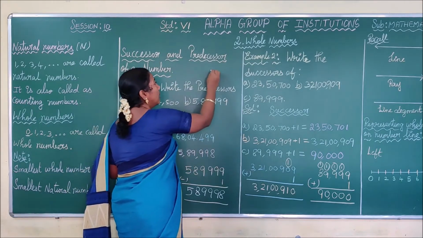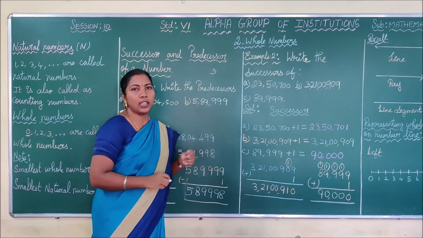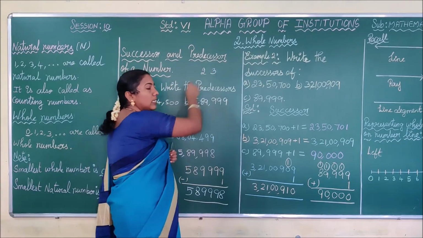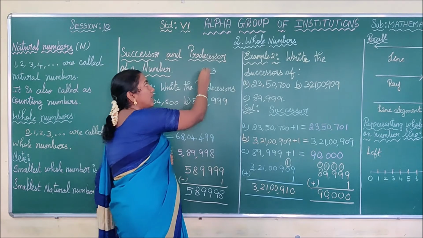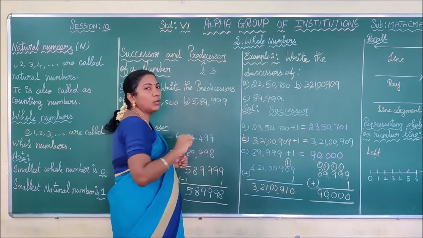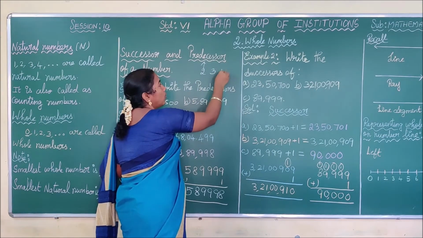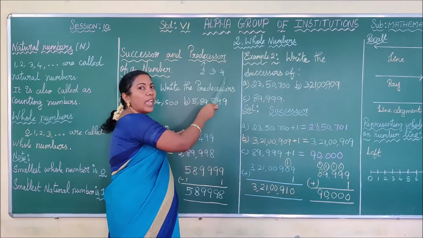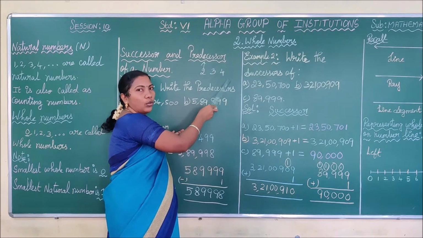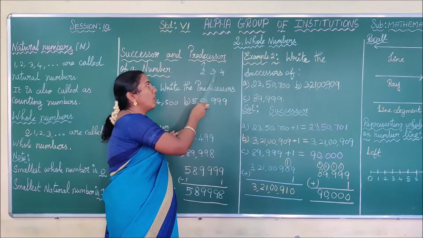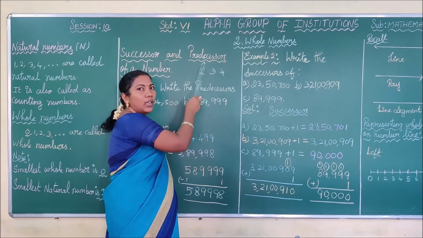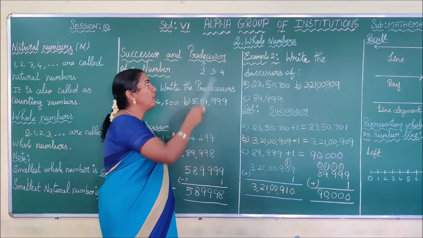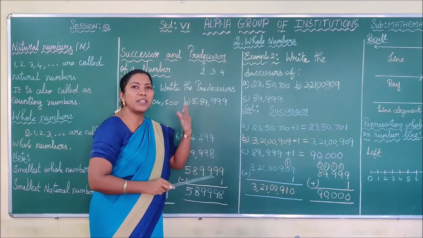See here, children, this is the number 3. What is the before number of 3? It is 2. So 2 is called the predecessor of 3. And what is the after number of 3? It is 4. So 4 is called the successor. So how can you find the successor? By adding 1 to 3, you get 4. It is the successor. By subtracting 1 from 3, you get 2. That is called the predecessor. We can also say the successor as the next number, and we can also say the predecessor as the previous number.